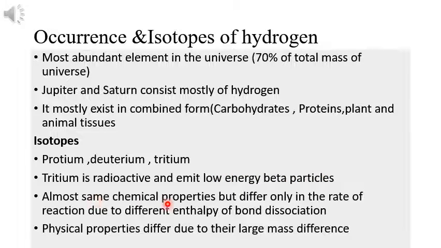Protium, deuterium and tritium show almost the same chemical properties, but differ in the rate of reaction due to different enthalpy of bond dissociation. Bond dissociation enthalpy is different for each isotope, so its rate of reaction also differs. Next one is its physical properties. When we consider the physical properties, they differ. What is the reason? The large mass difference between the different isotopes.